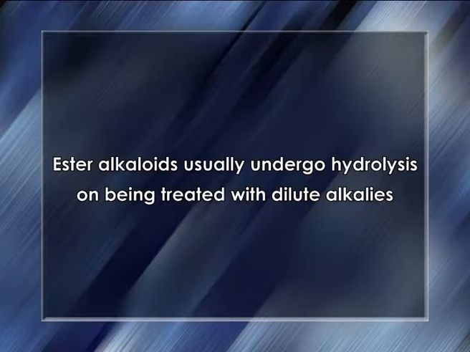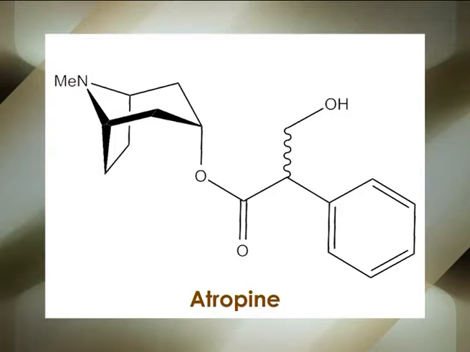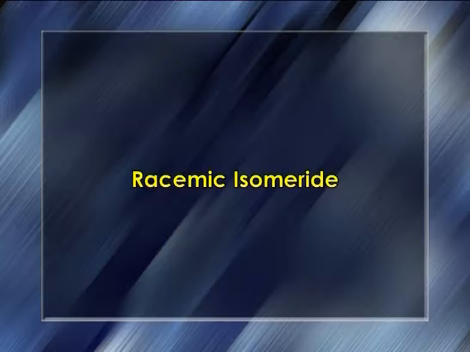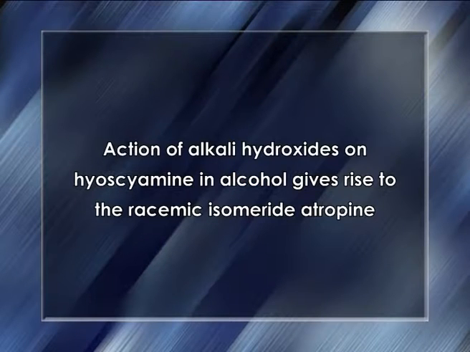Third, the ester alkaloids usually undergo hydrolysis on being treated with dilute alkalis, such as atropine and cocaine. Fourth, racemic isomeride. The action of alkali hydroxides on hyoscyamine in alcohol gives rise to the racemic isomeride atropine.